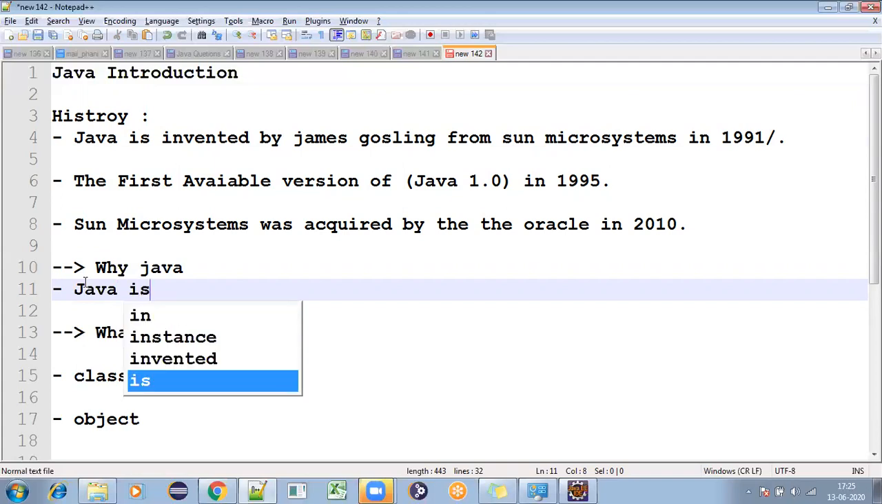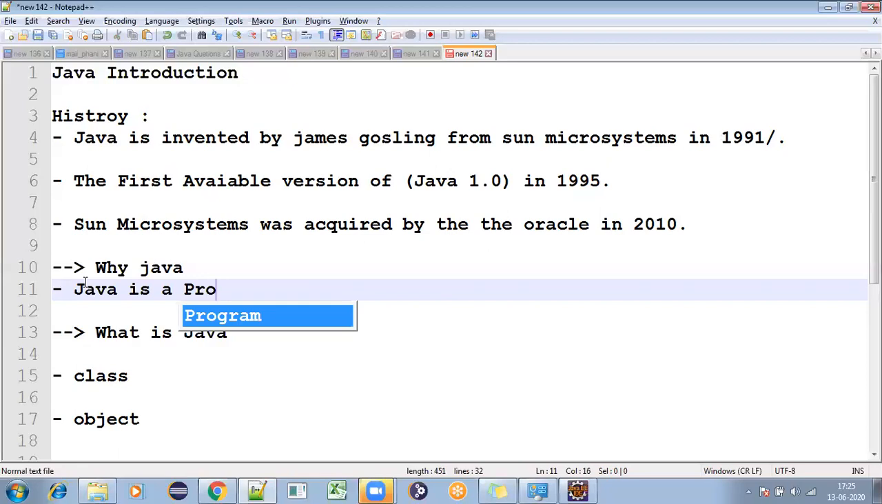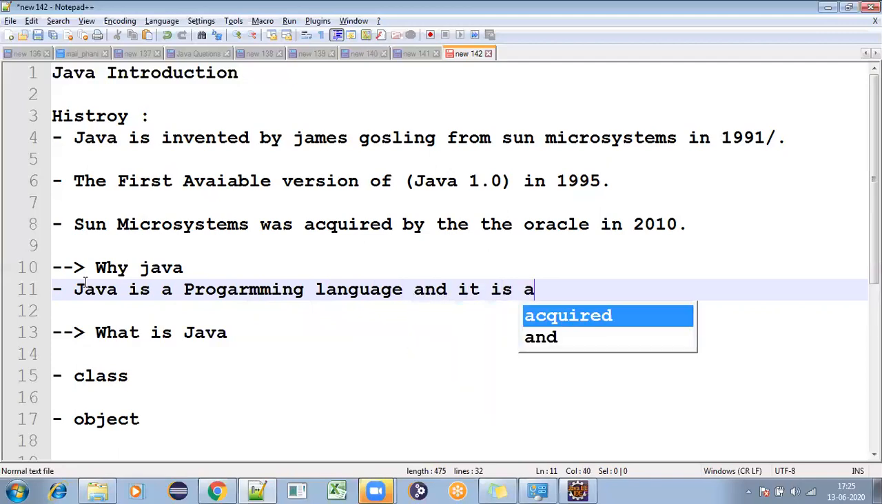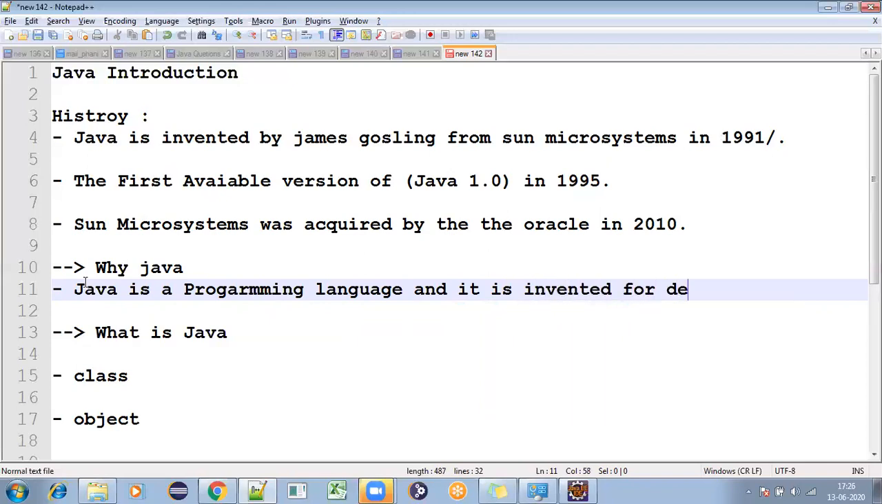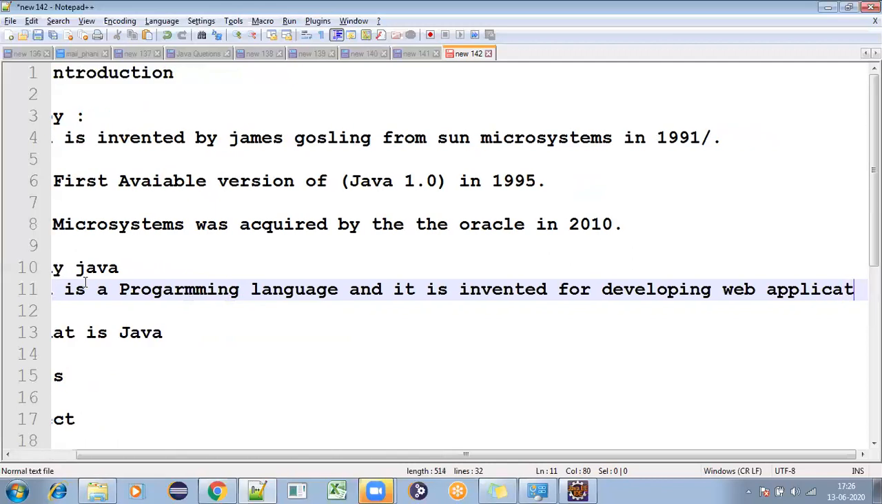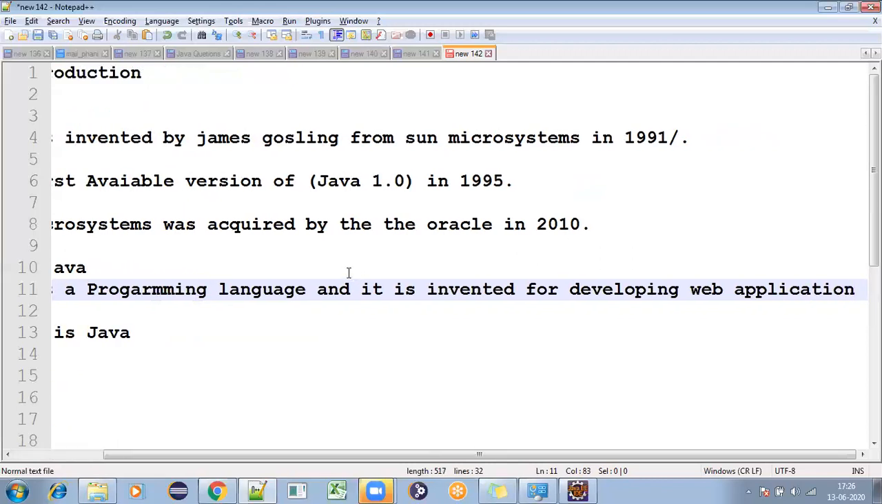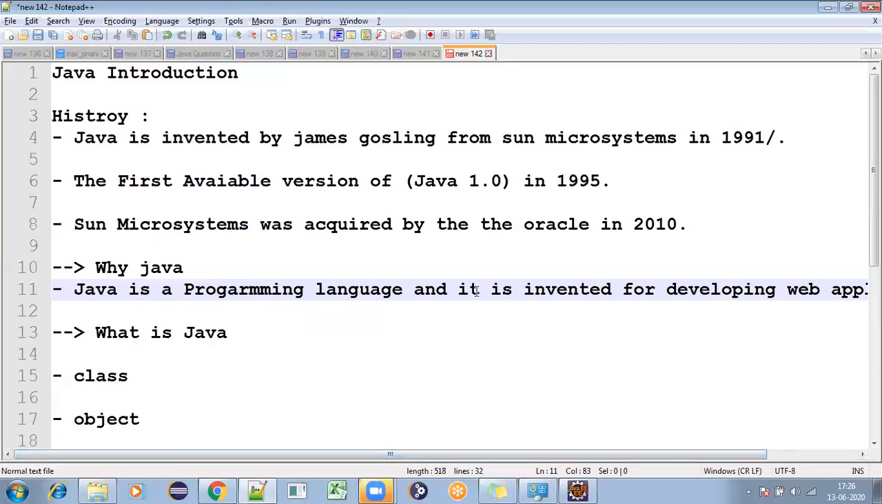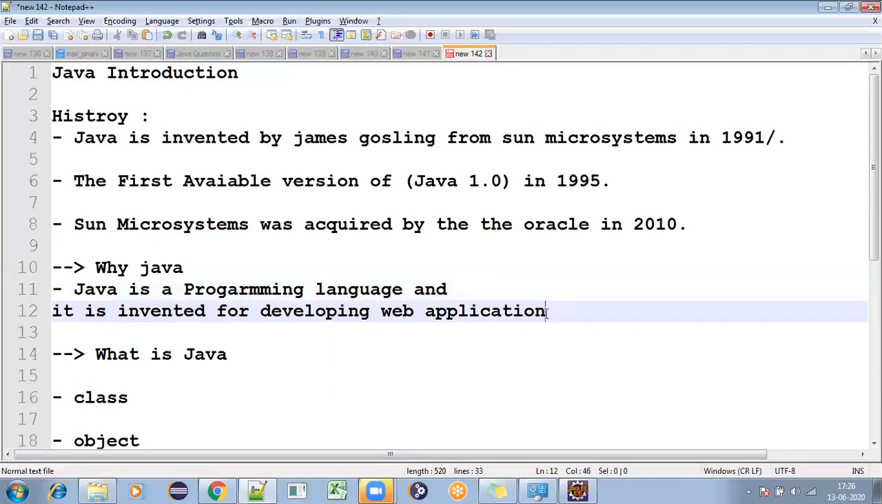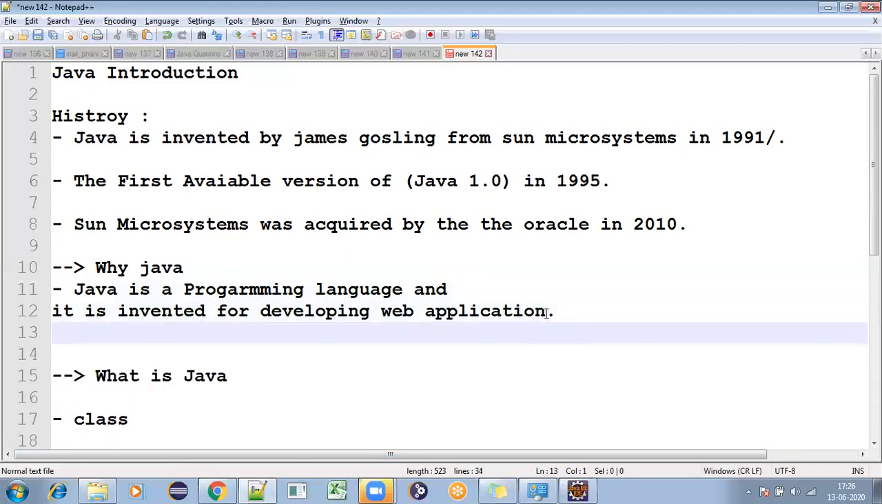So Java is a programming language, and it is invented for developing web applications. Not only web applications, you can develop normal applications as well. But the main reason it is invented for is developing web applications, we can say. Okay, so this is the main purpose.